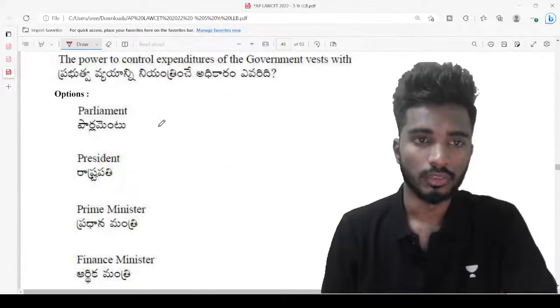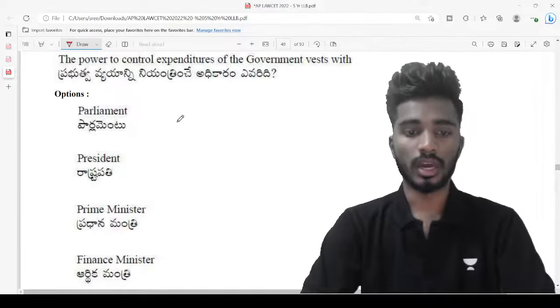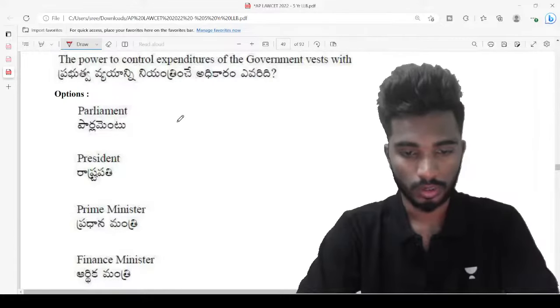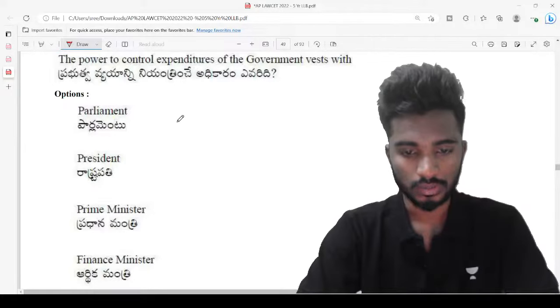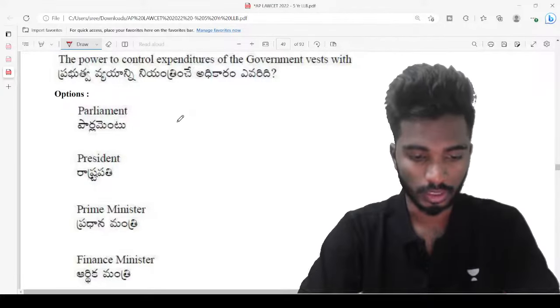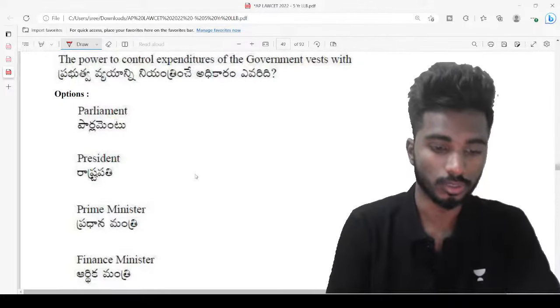Next, the power to control the expenditures of the government vests with ప్రభుత్వ వ్యయాన్ని నియంత్రించే అధికారం ఎవరిది? Parliament, President, Prime Minister, Finance Minister. What is the answer? Answer down very quickly in the chat window. Parliament. Very good, very good. Nidhi, Asha and Bala. Sorry, you gave it as 4. 4 is the wrong option.